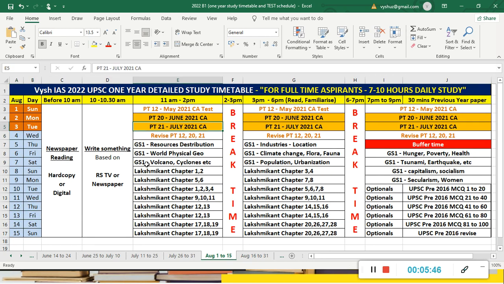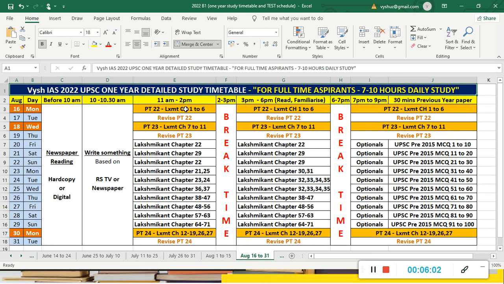Now our students at home will be sitting and reading these chapters. They'll be reading Lakshmikant. Today they were supposed to read Lakshmikant chapters 12, 13, 14, 15, 16, and half an hour of optional and half an hour of previous year questions. Like this, they'll be studying at home. It is completely self-study. But after this, when the next date comes, August 16th, we'll give you a test.